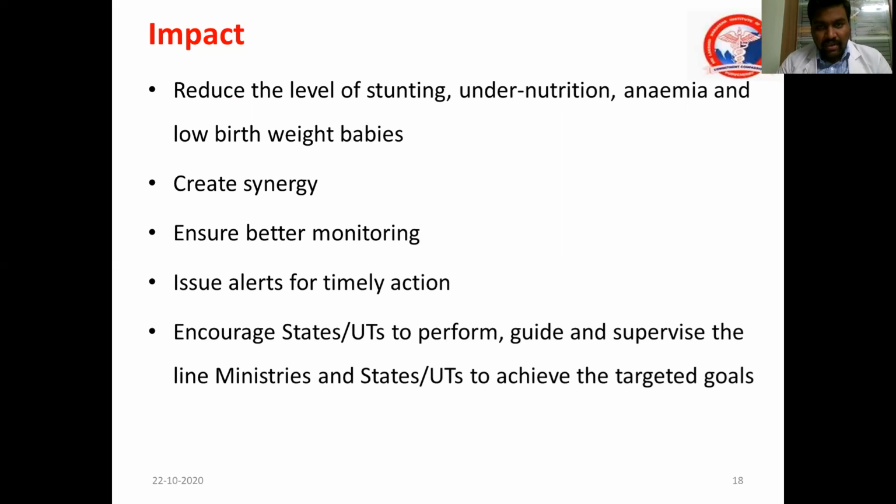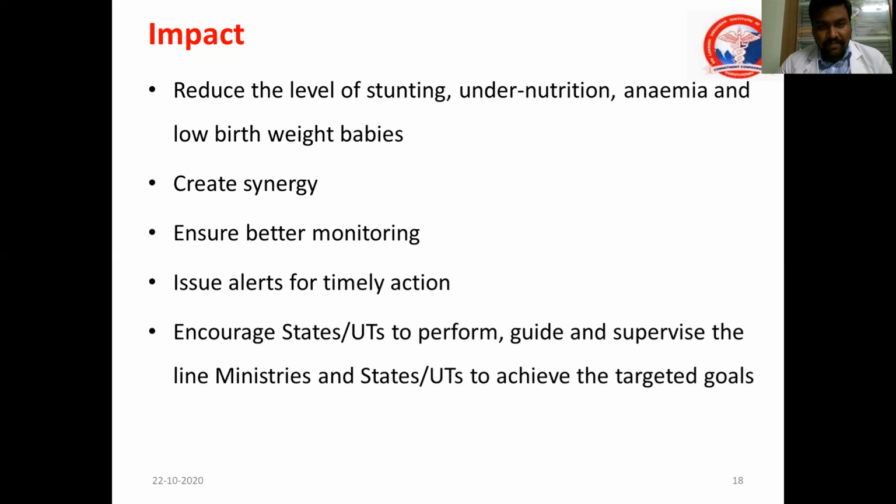So in an area, if the stunting prevalence is higher, or if it is not reduced as per the target, that is it should be reduced 2% per annum, and if it is not achieved, timely alerts will come, and the supervisors can take action on that block. And it also ensures the states and union territories perform, guide, and supervise the line ministries to achieve the target goals of SDG.